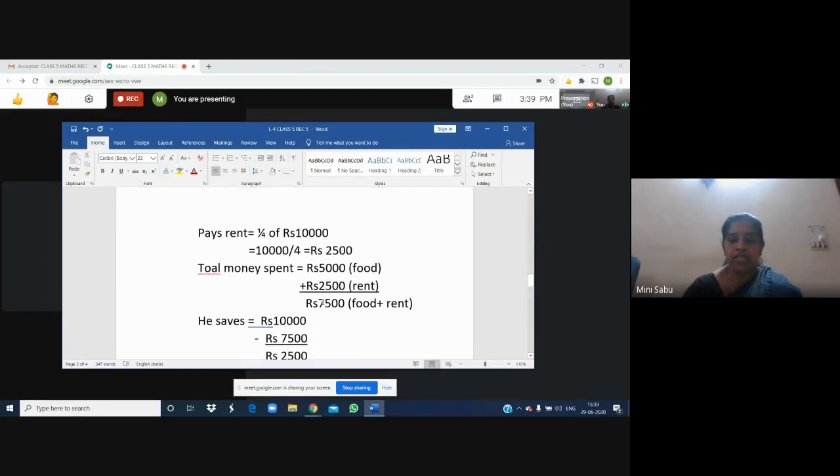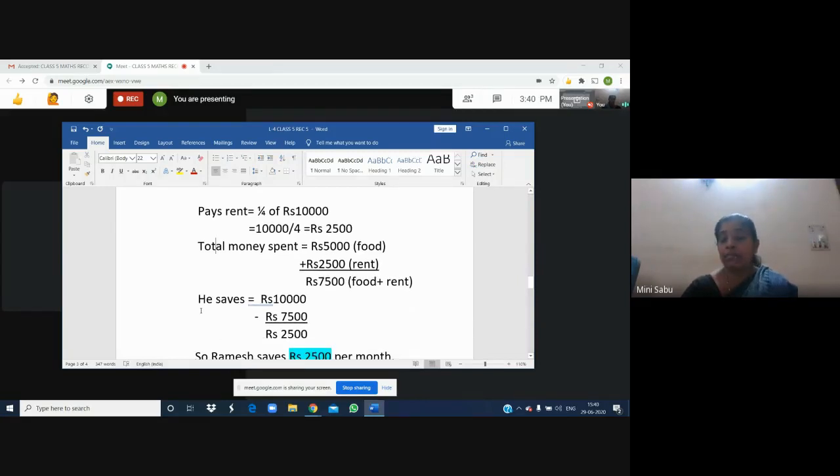Now, we understood that in two ways his money is gone. One for food and one for rent. So, I wrote total money spent. Rupees 5,000, that is for food, and rupees 2,500, that is for rent. When we add food plus rent together, he spends rupees 7,500. That means out of 10,000 rupees, 7,500 is already spent for different reasons.